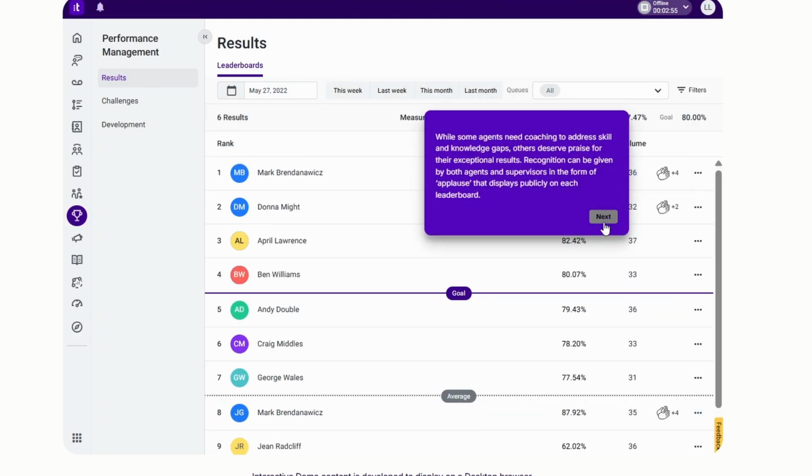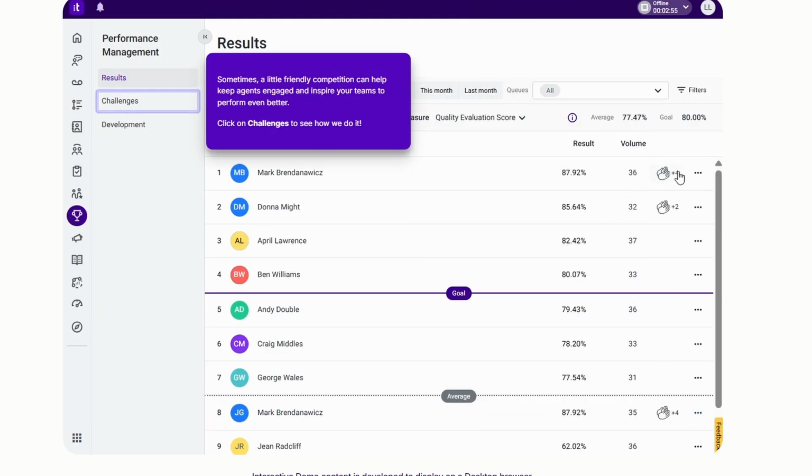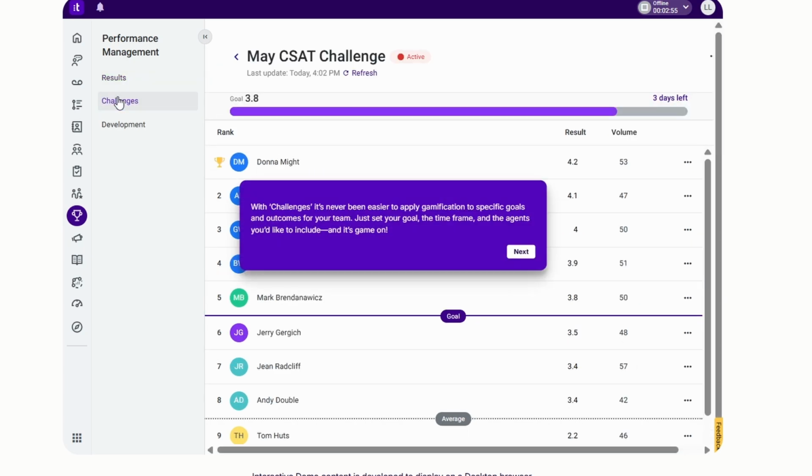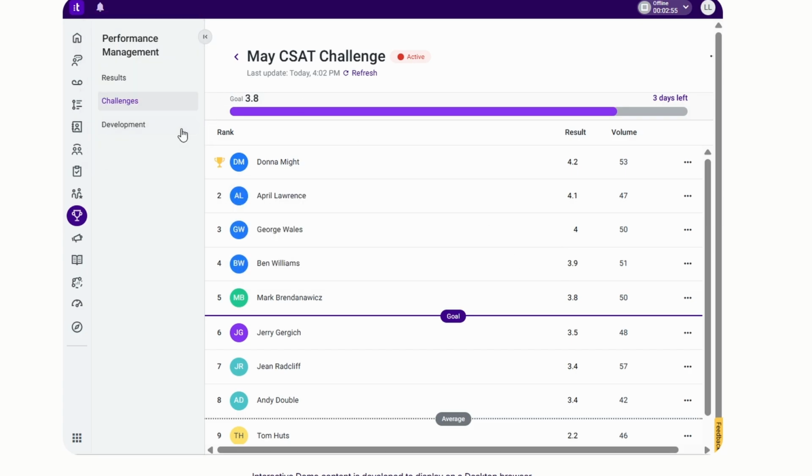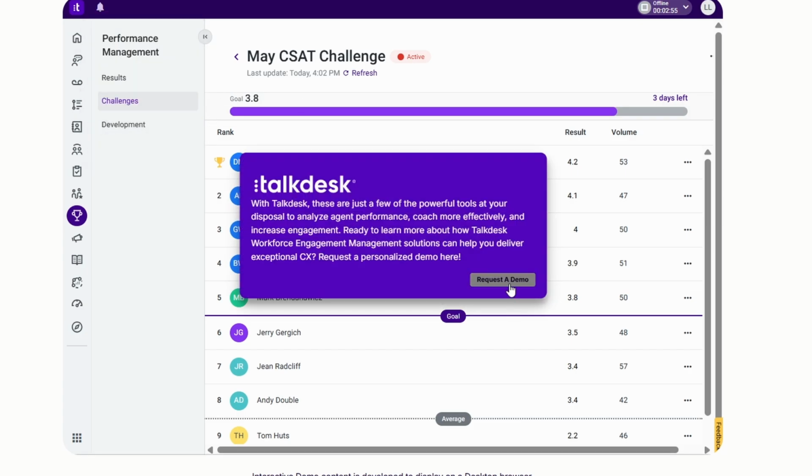So next you can click on save. You can tap on next. These are appreciation here. Sometimes a little friendly competition can help you keep engaged and inspire your teams to perform even better. So like challenges. Now, with challenges, it's never been easier to apply gamification to specific goals and outcomes for your team. Just set your goal, the time frame, and the agents that you'd like to include, and it's game on. So it's just a challenge game, right? So it makes the company more fun and more engaging as well.